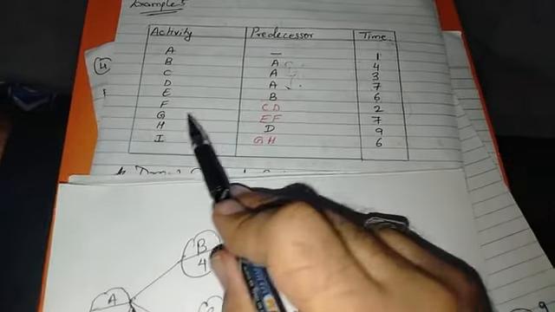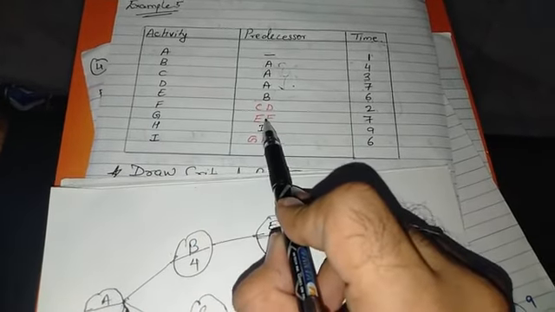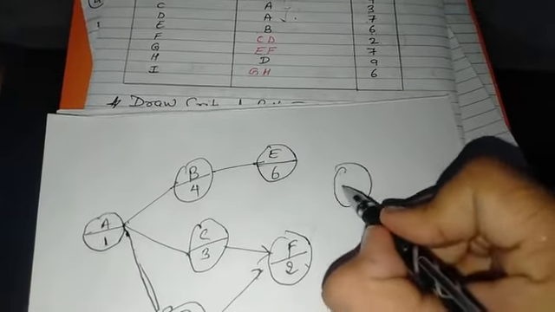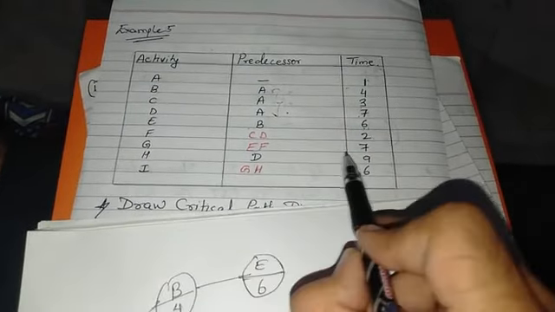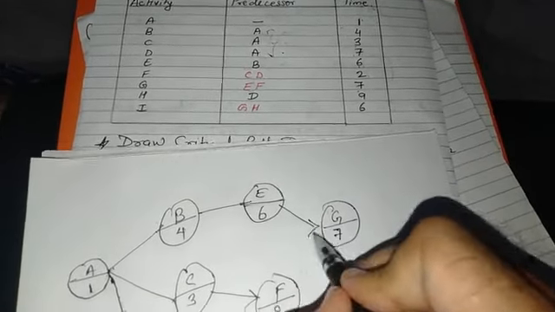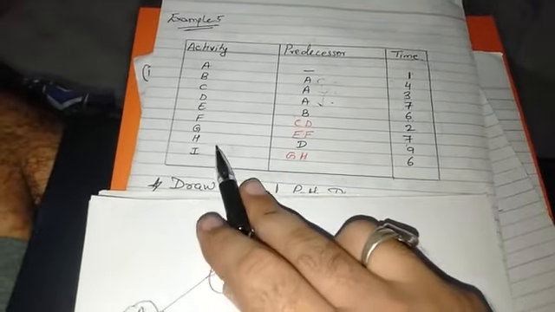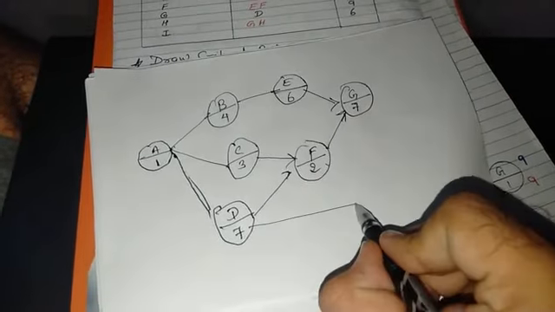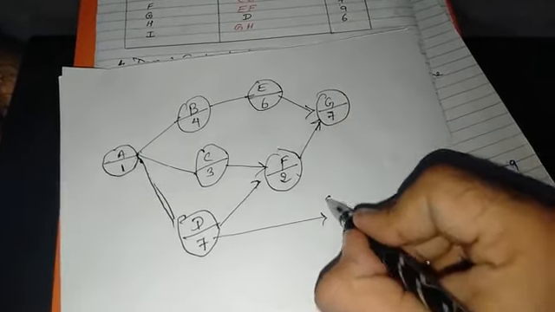Now G has been clubbed from E and F, that is E and F would be clubbed and activity G would be prepared, and activity G has a time period of 7 days. You make the arrows from E and F. After that H would come out from D, and the duration for that activity is 9 days.